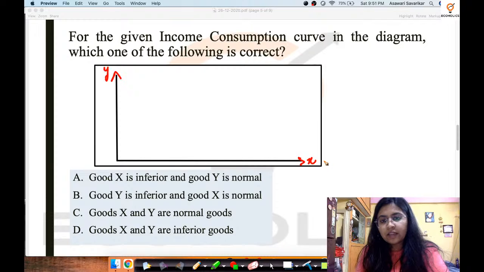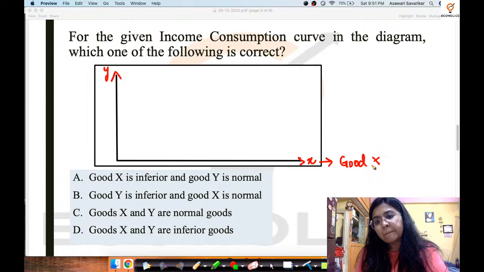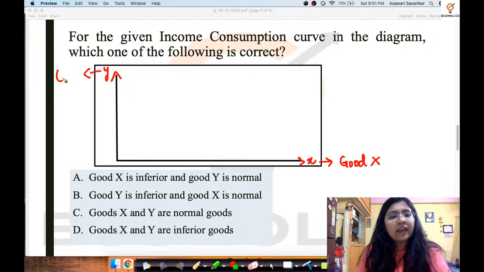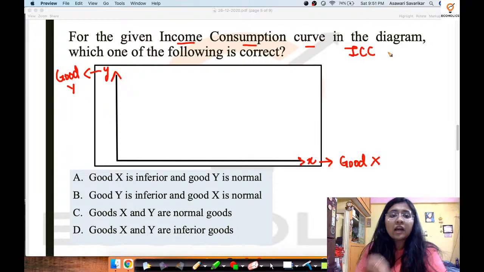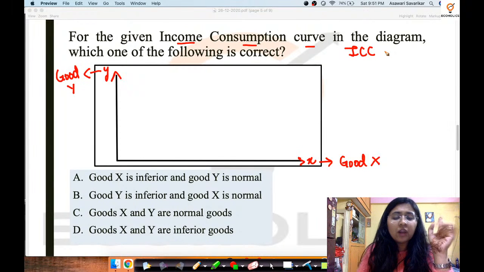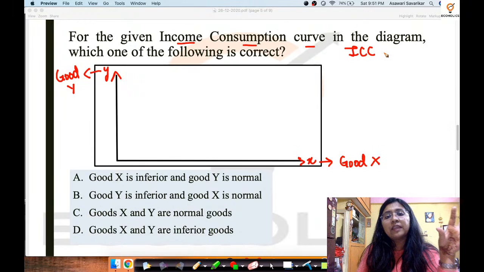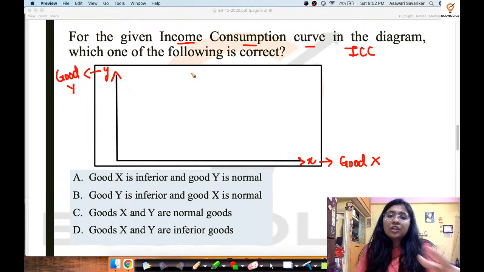And on x-axis we have good x, and on y-axis we have representation of good y. So there are 2 goods, right? Now we have been asked about the income consumption curve, which is also known as the ICC curve, right? This is a very important topic of microeconomics. Okay, advanced microeconomic theory is going to give you such types of very important and very significant questions and concepts.